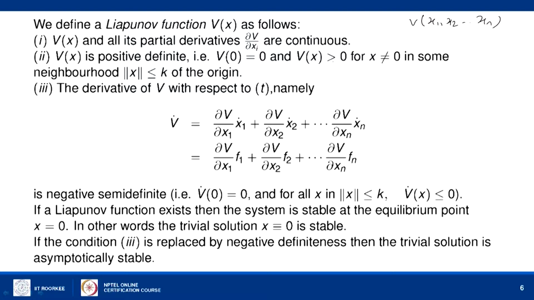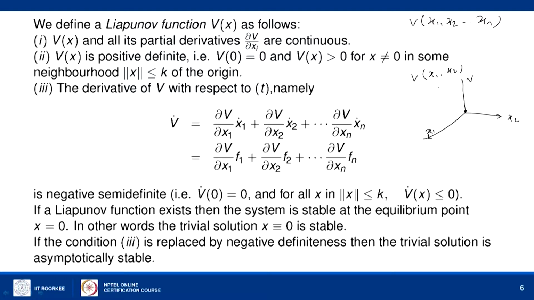So, for example, in a two dimensional case, v of x1, x2, if we plot the graph of this positive definite function, the x1 axis and x2 axis are here. So, v at 0, 0 equal to 0, and v at any point x1, x2 should be positive.